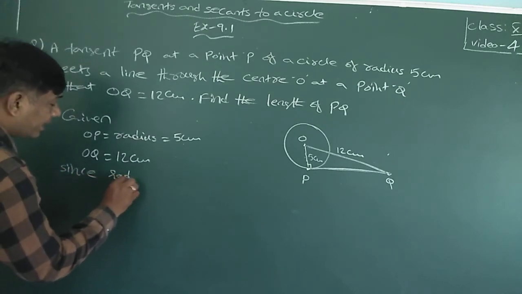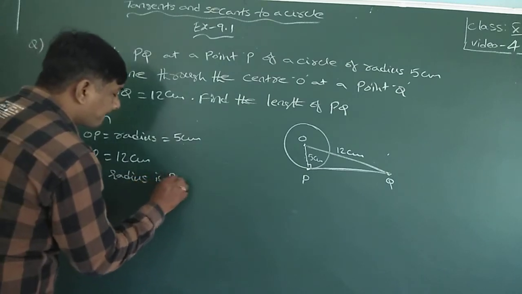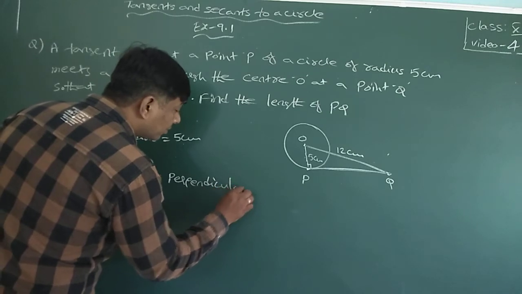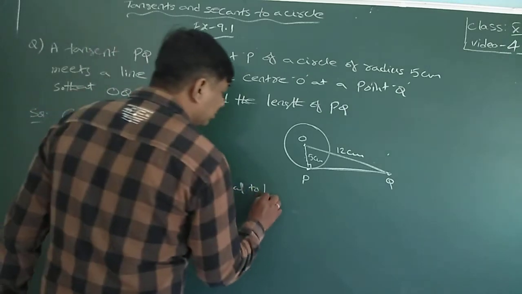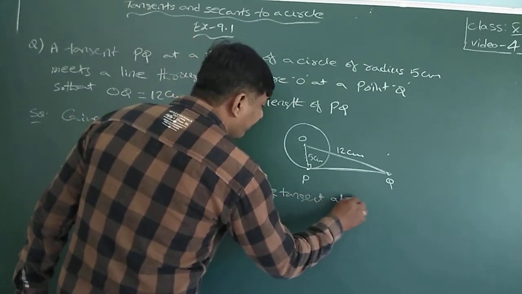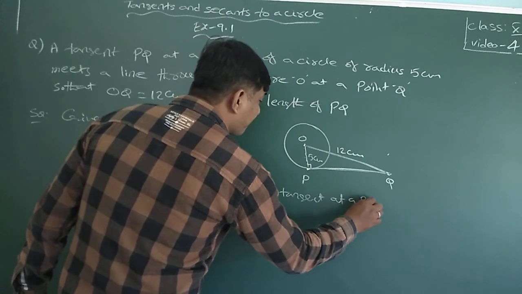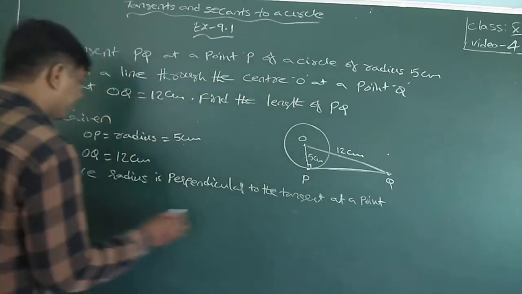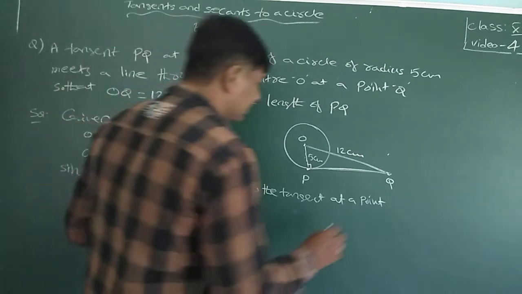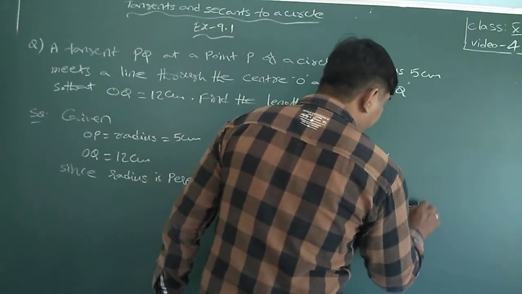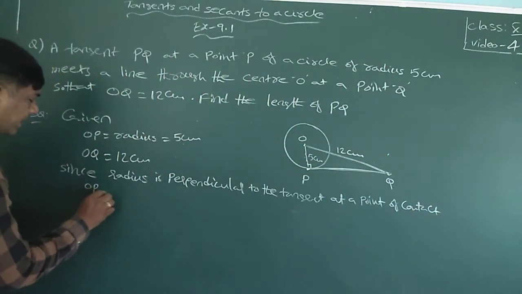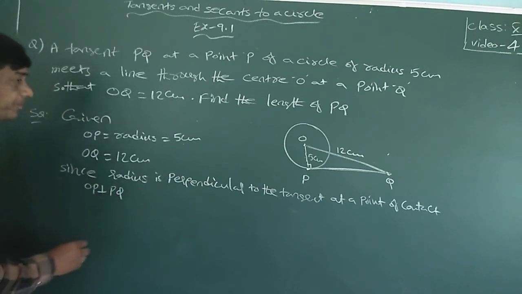Since the radius is perpendicular to the tangent at a point of contact, OP is perpendicular to PQ.